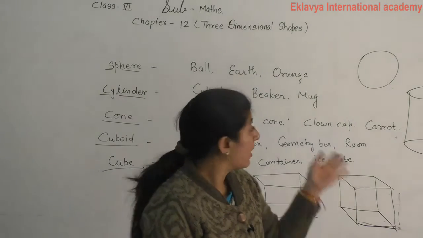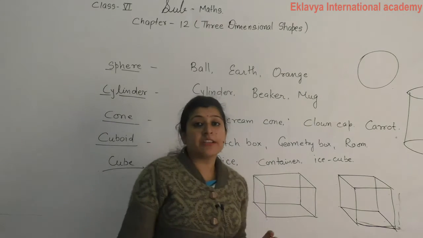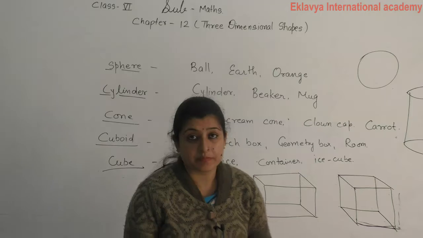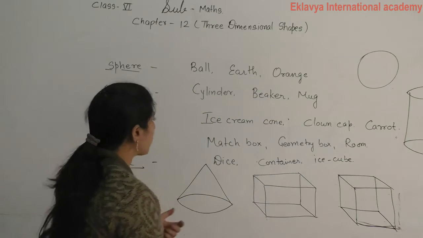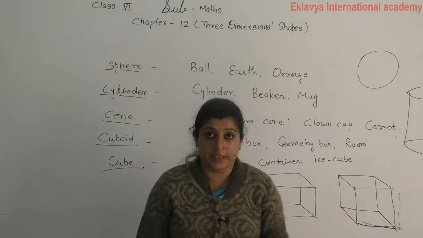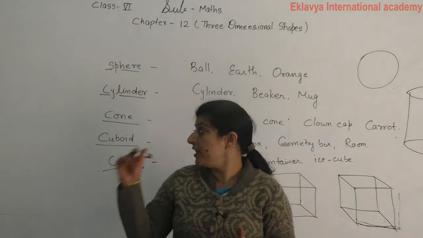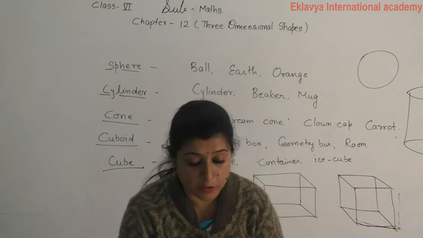Now besides this, some other 3D figures like prism, we can say triangular prism, triangular pyramid, square pyramid. These are also examples of three-dimensional shapes. We will draw the figures of these examples also.